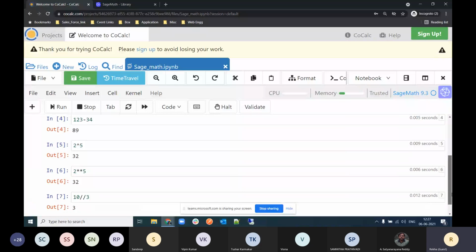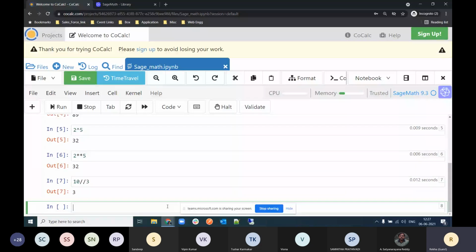Then 10 percent 3. It's very familiar if you are familiar with Python, and in mathematics we call it 10 modulo 3. It will give you the remainder. You can read it as 10 modulo 3 if you are from a mathematics background, and then Shift Enter. These are some basic operations.